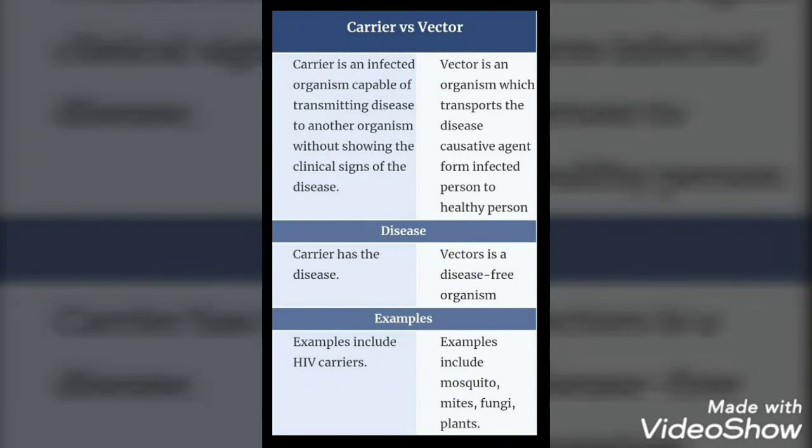The mosquitoes are the most common vectors, whereas the housefly is the most common carrier of a pathogen. For example, the houseflies carry pathogens of typhoid, tuberculosis, cholera, etc., whereas the female Anopheles mosquito is a vector of the malarial parasite which causes the disease malaria.